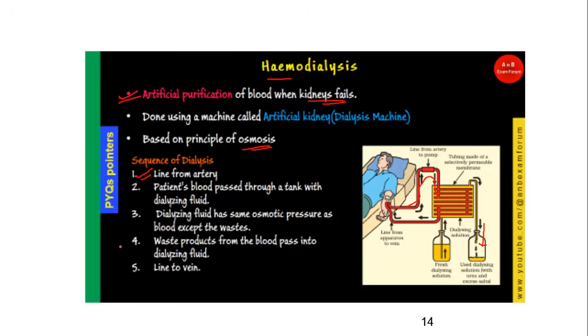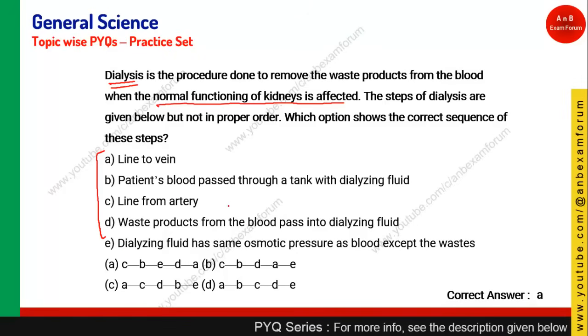So let's see the answer. The first one is the line from the artery, so option C should be first, so you eliminate the options that don't start with C. Afterward, patient blood passed through tank with dialysing fluid. Yes, B. Afterward, D, waste product. Yes, it is option A. Just now in the theory I told you everything, so the same points are put in this question.